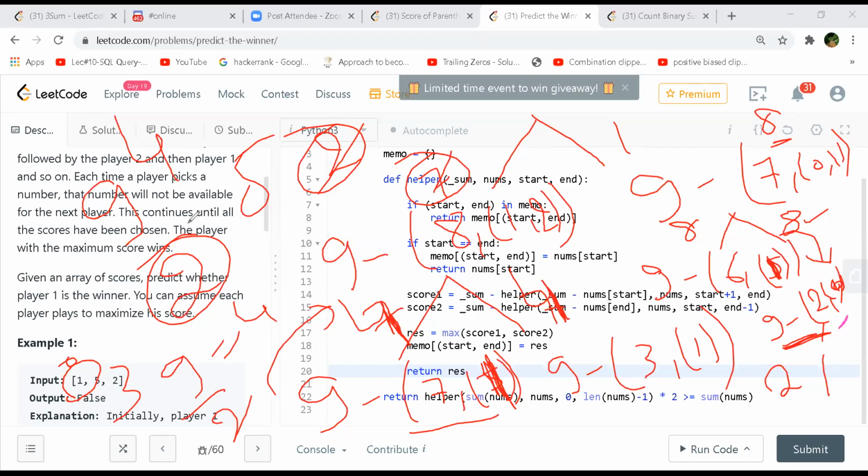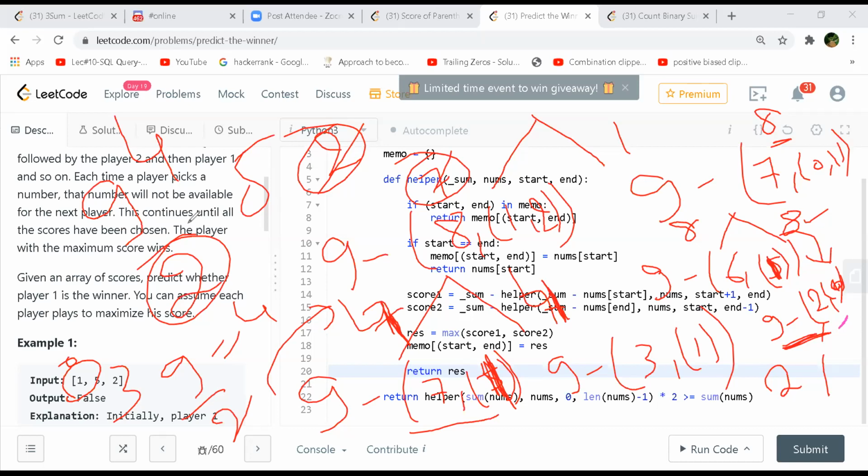Yeah, makes some sense. Only this tree is slightly complex, but yeah, I get the point. I mean, here we have repeated subproblems. Even if it is 1, 5, 3, still player one doesn't win here. It will return false in this case also.